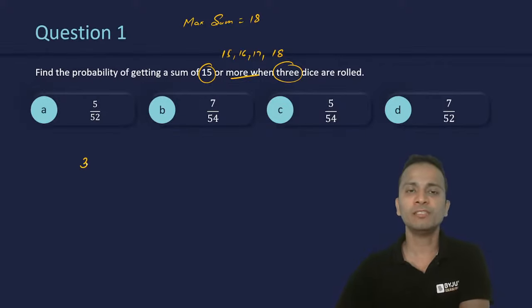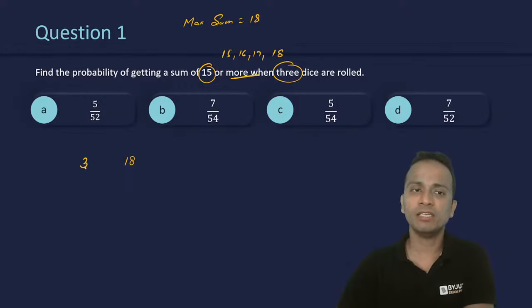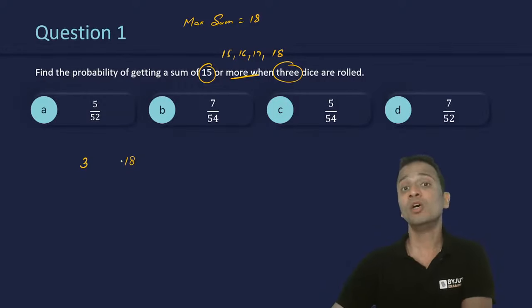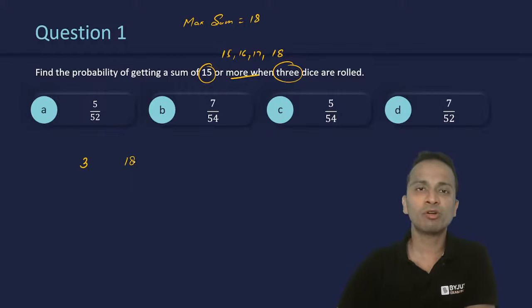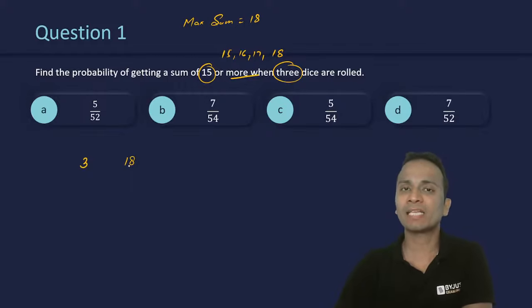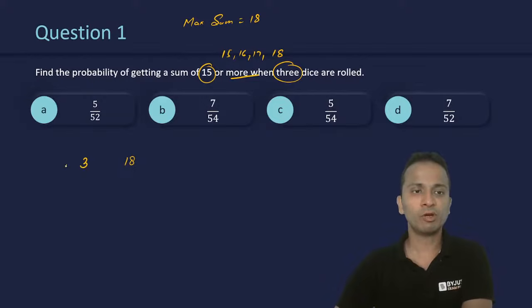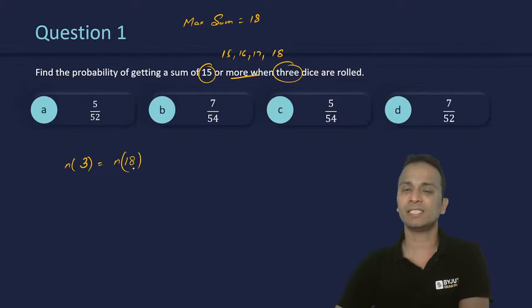It is 3. What is the maximum sum? It is 18. The number of ways in which you can obtain the minimum sum will always be equal to the number of ways in which you can obtain the maximum sum. So the number of ways for a sum of 3 will be equal to the number of ways for a sum of 18.